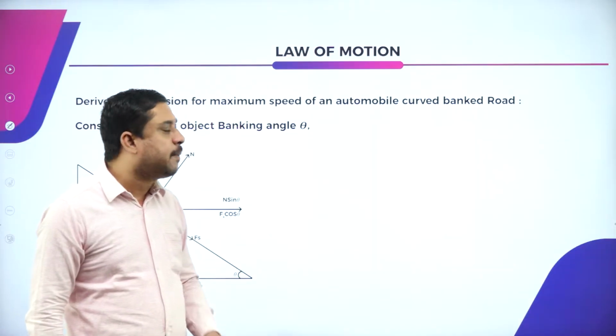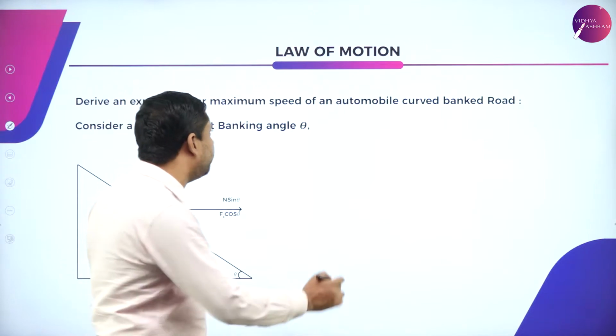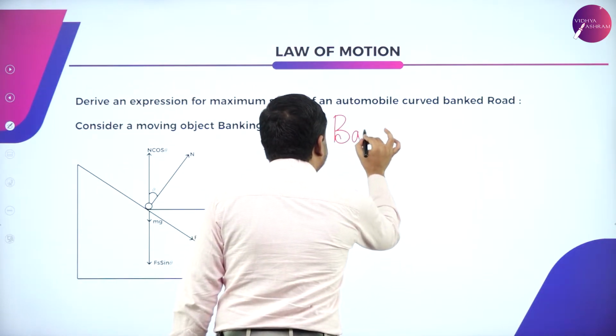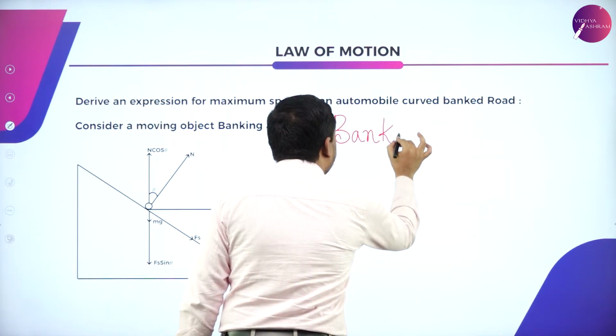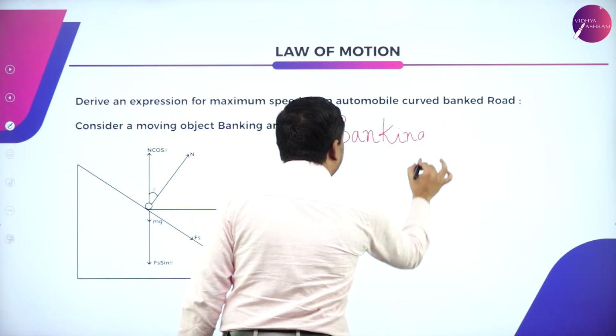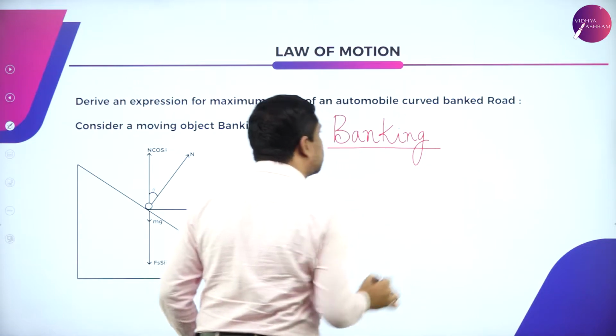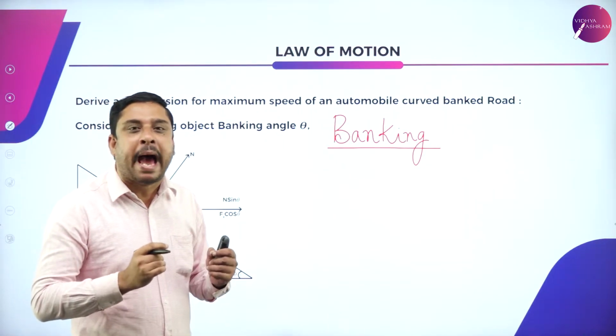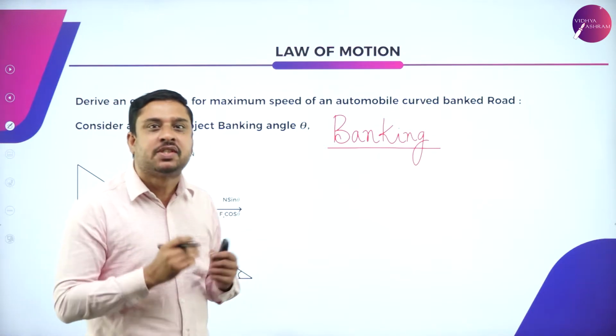So the first concept now is to understand something called banking of roads. What is banking of roads?